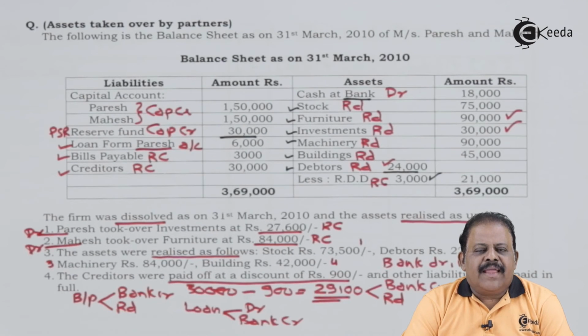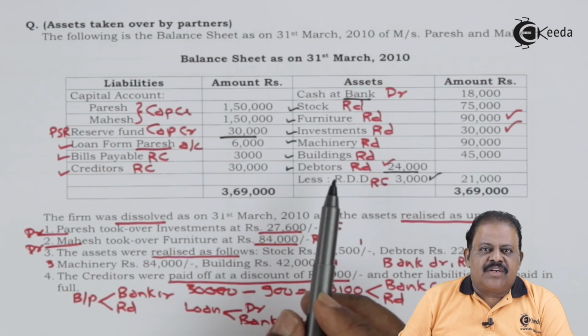Journal can be solved without preparation of ledger. Only for two entries, last two journal entries, we required figures from ledger, that is balancing figure of realization account and balancing figure of partners capital account. So we will complete journal as far as possible without preparing ledger first.